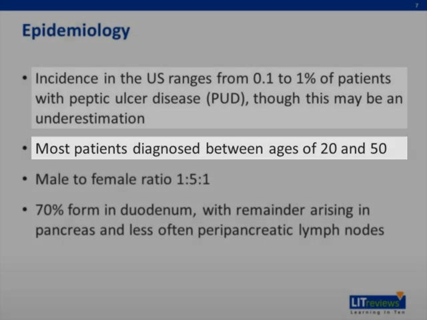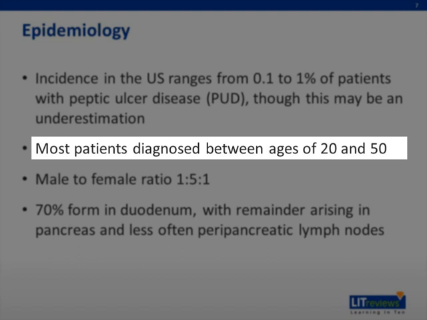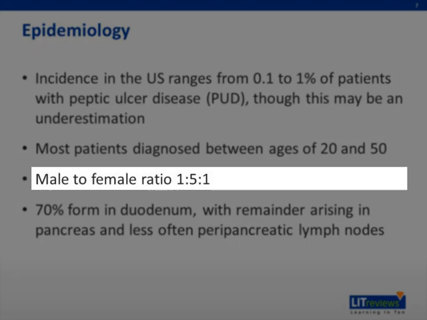These symptoms may be controlled by standard doses of an anti-secretory drug, and the patients may not be tested for hypergastrinemia. Most patients are diagnosed between the ages of 20 and 50, but patients as young as 7 and as old as 90 have been identified. The male-to-female ratio is approximately 1.5 to 1.